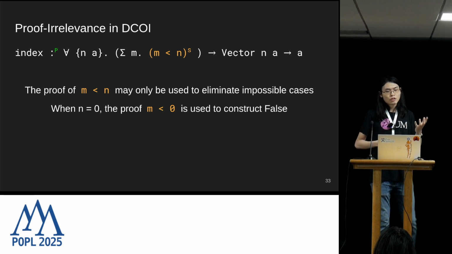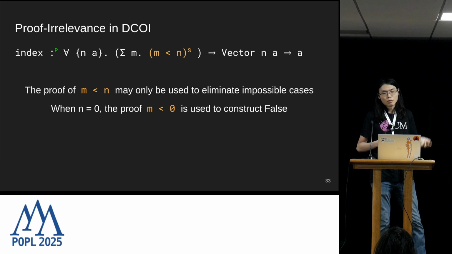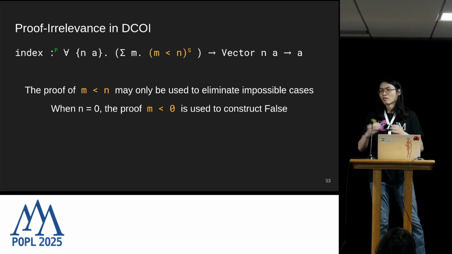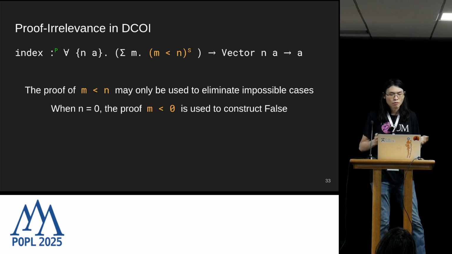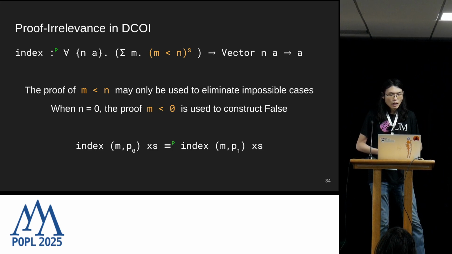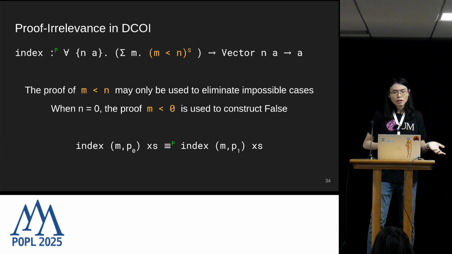This kind of usage of this secret m less than n proof in a public context is perfectly fine, because that branch of the code never gets executed, so no information gets leaked. So as we can see, the dependency information restricts how we define the index function, though as an immediate reward, our type system now automatically derives that these two index expressions with different proofs are indistinguishable from each other. This is definitionally equal, and doesn't require any explicit proof from the user. And in a public computation, you can substitute one term for the other.